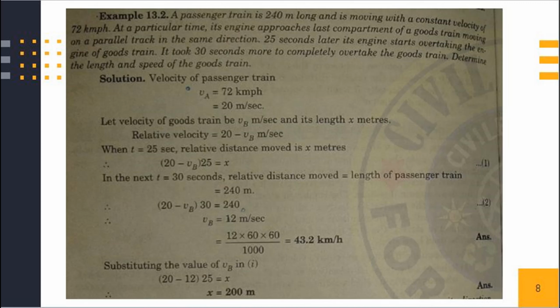Therefore, we get Vb is equal to 12 meter per second. In terms of kmph, it will become Vb is equal to 43.2 kmph. Substituting the value of Vb in equation 1, we get x is equal to 200 meter. Therefore, answer of this question, length of goods train is equal to 200 meter and speed of goods train is equal to 43.2 kmph.